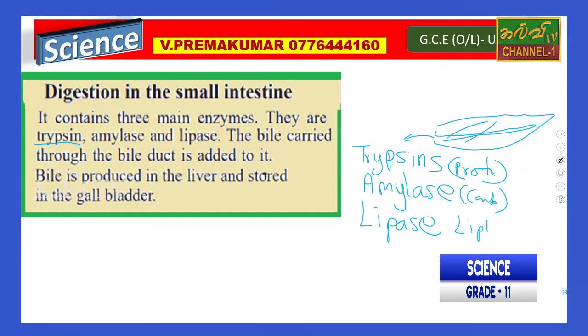These enzymes are produced by the pancreas, and bile is produced by the liver and stored in the gallbladder. We already discussed it.